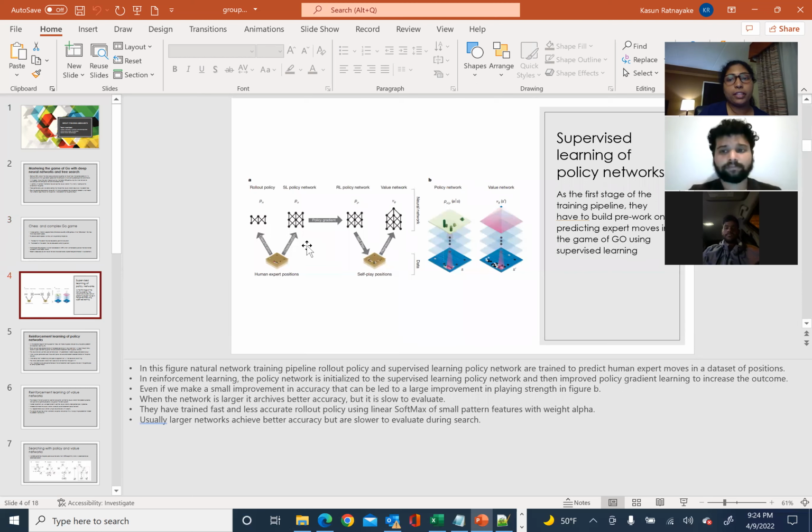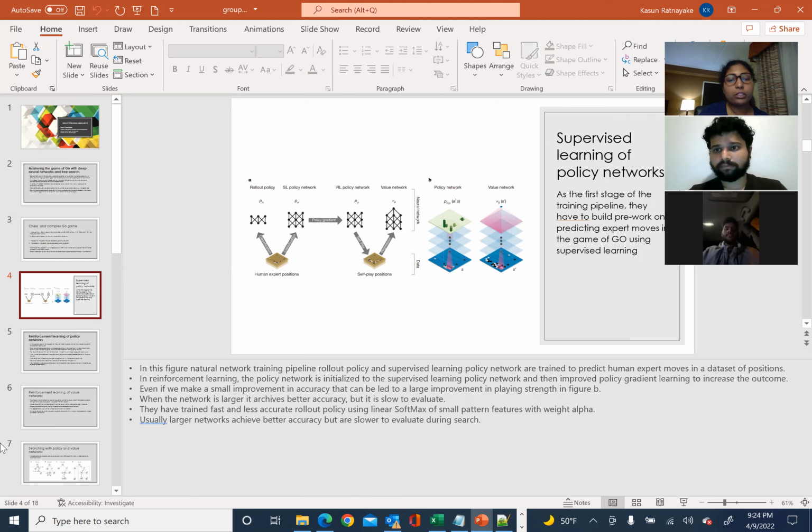And next, we will be discussing supervised learning of the policy network. At the first stage of the training pipeline, they build a policy network for predicting expert moves in the game of Go using supervised learning. In this figure, the neural network training pipeline, the rollout policy and supervised learning policy networks are trained to predict human expert moves in a data set of positions.